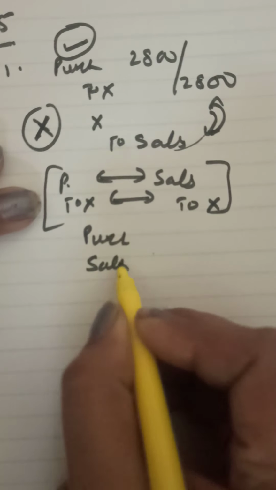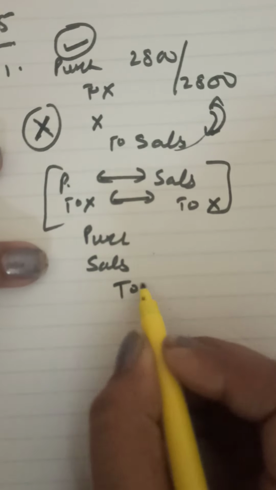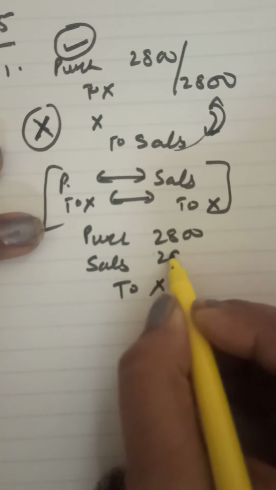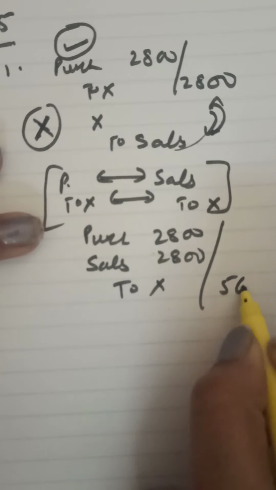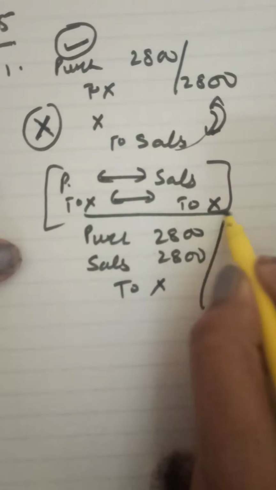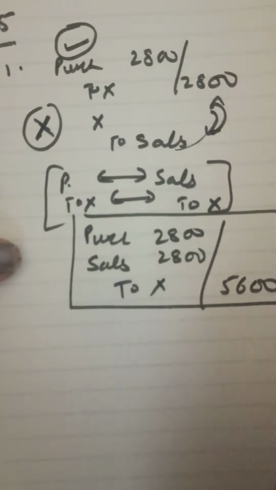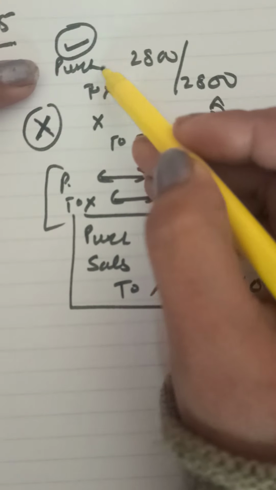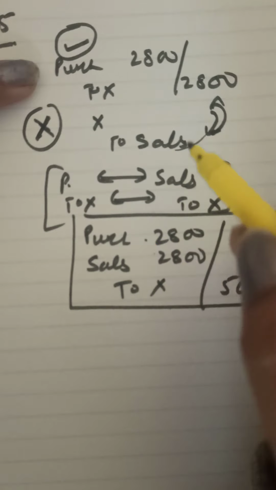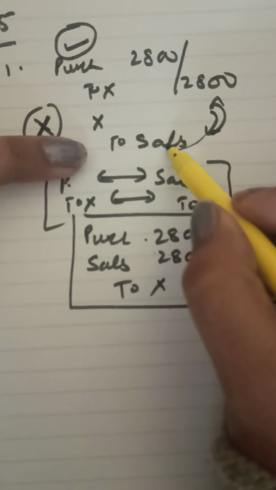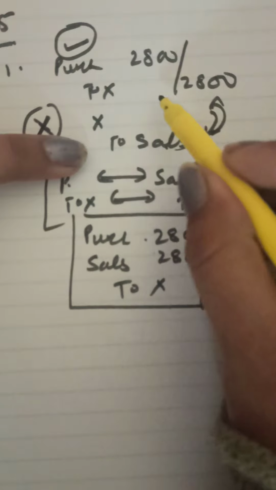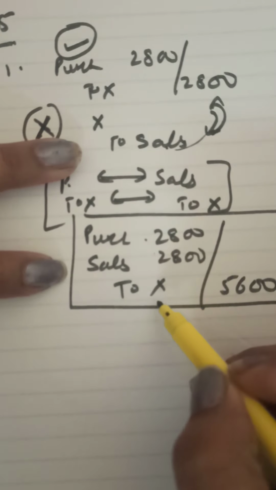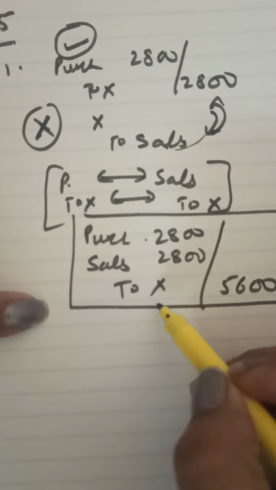Sales have to be debited. Debit sales to X with double the amount. This is 2,800, this also 2,800, and this will be 5,600. And the error is removed. What have we done? We should have debited purchase account. We did not do that. We should not have credited sales account, but we have done that. We reverse that. Debit sales account. And where will the remaining go? To X. It has not been done.